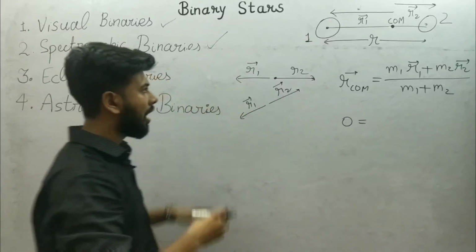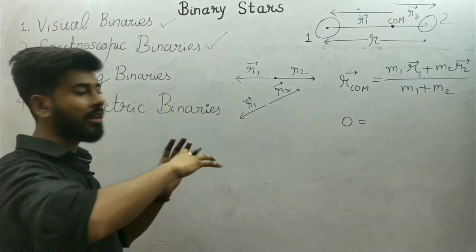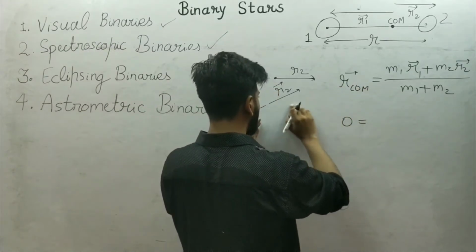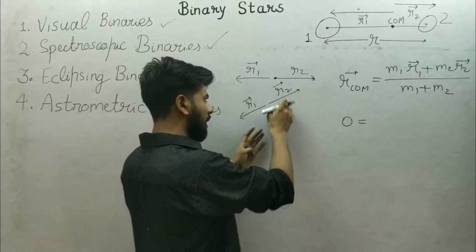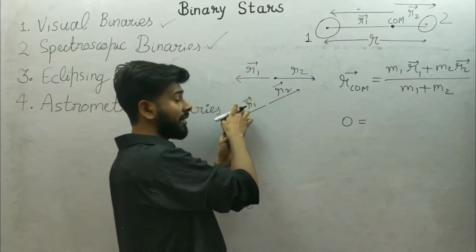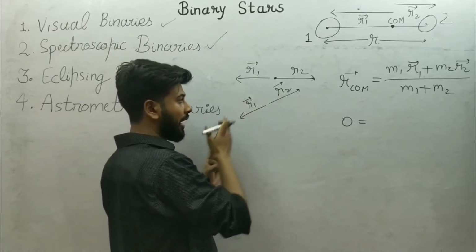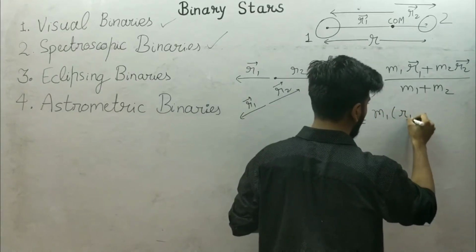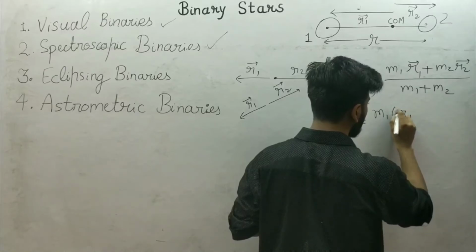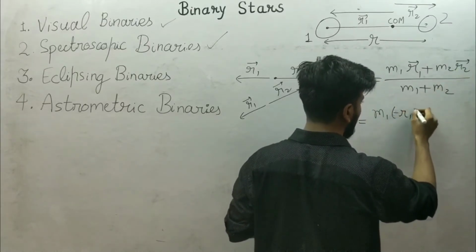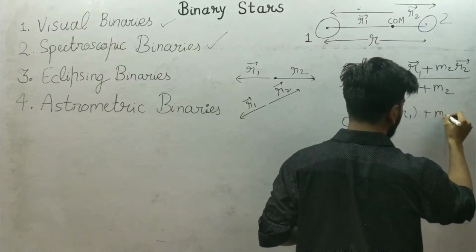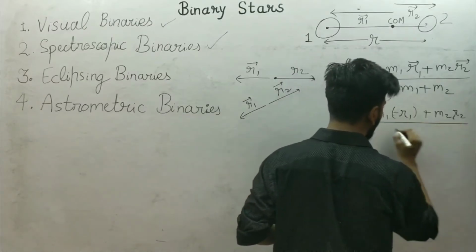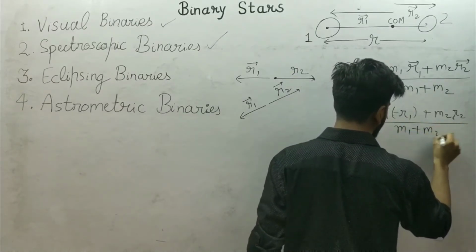So what is the conclusion? r1 and r2 will always have opposite directions to each other. So if I use a positive sign for r2, then I must use a negative sign for r1 because the direction is opposite, and vice versa. So let me use a negative sign for r1. We can also use plus r1 and minus r2. I just use minus m1 r1 plus m2 r2 upon m1 plus m2.